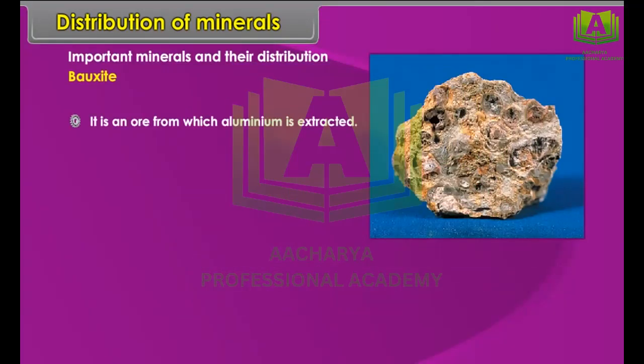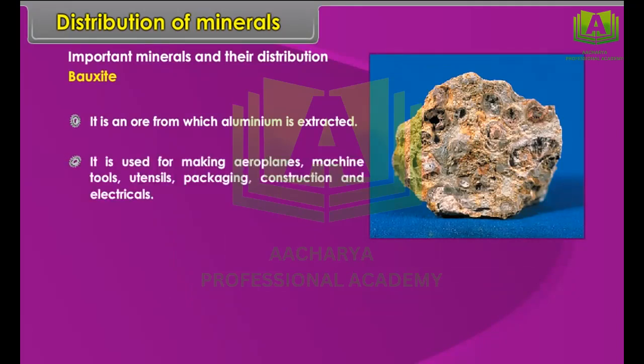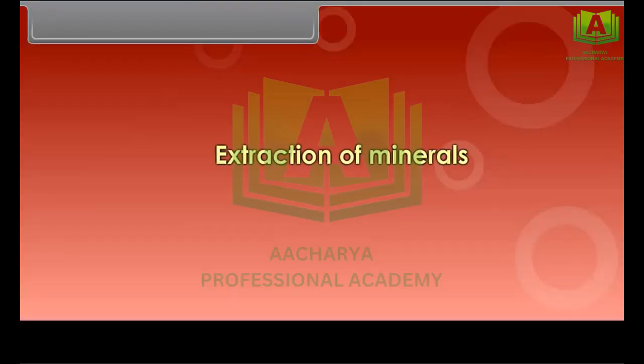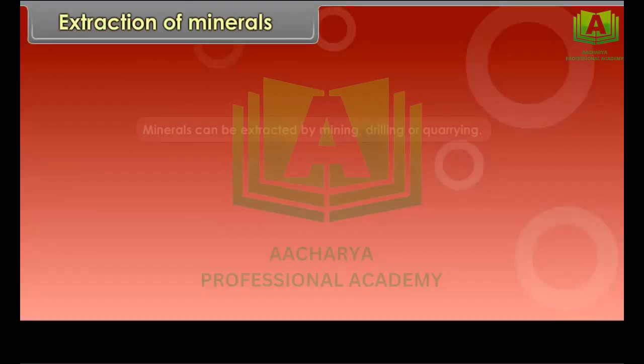Bauxite. It is an ore from which aluminium is extracted. It is used for making aeroplanes, machine tools, utensils, packaging, construction and electrical materials. Extraction of minerals. Minerals can be extracted by mining, drilling or quarrying.